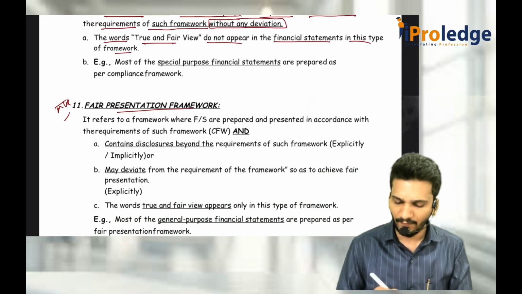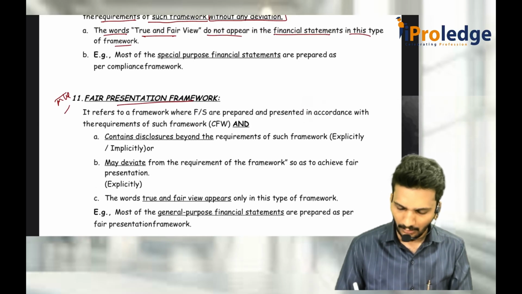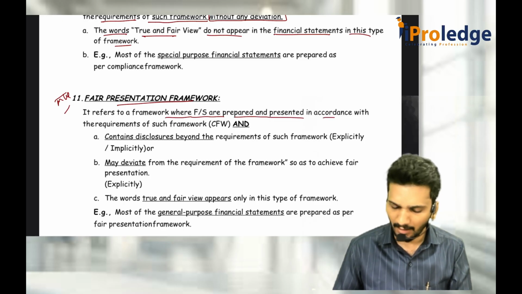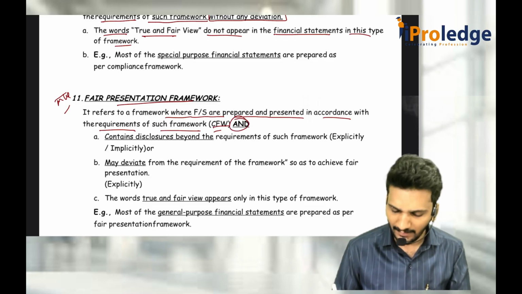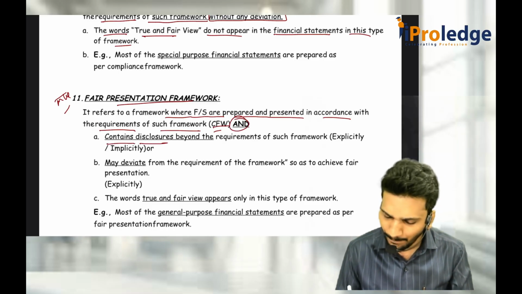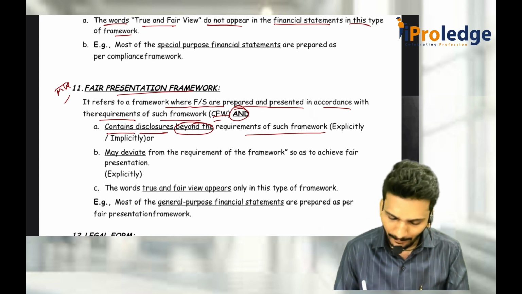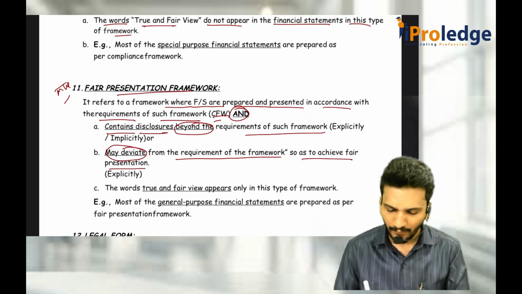Fair presentation frameworks refer to frameworks where financial statements are prepared and presented in accordance with the requirements of such framework, that is compliance, as well as containing some disclosures beyond the requirements of such framework, or they may deviate from the requirements of the framework so as to achieve fair presentation.